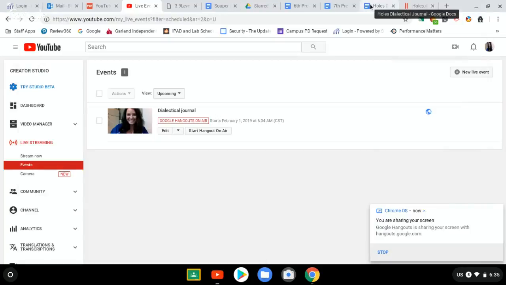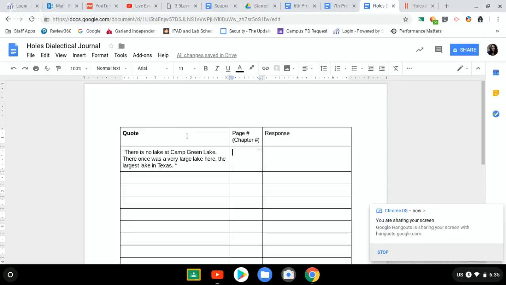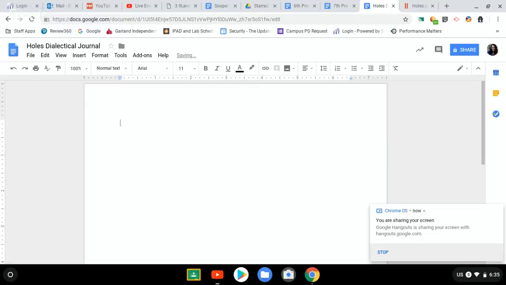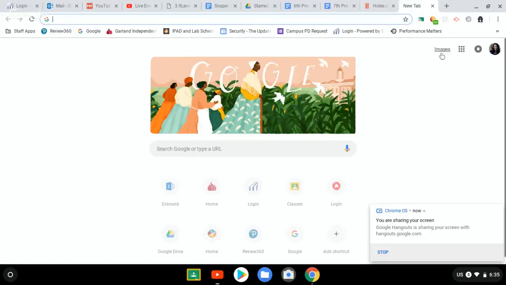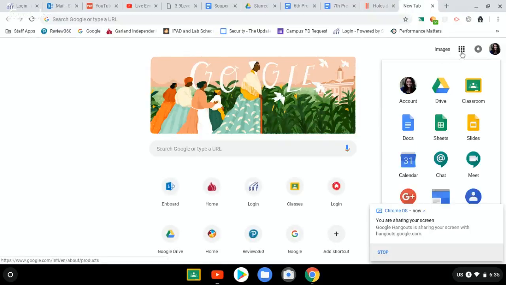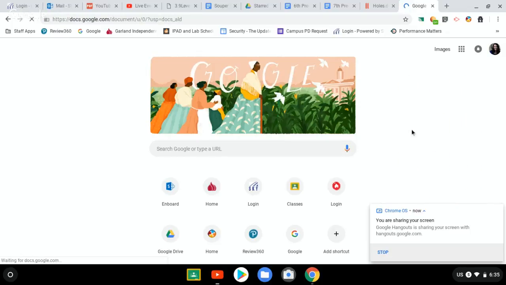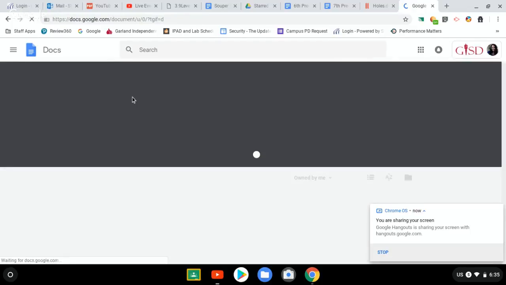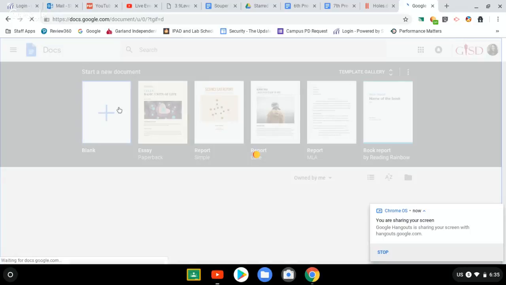Okay, so first I need to get rid of all the stuff that I did. The very first thing you'll do is open a Google Doc. So it'll look like this. You'll click the waffle thing, click on Docs, and open a new one.